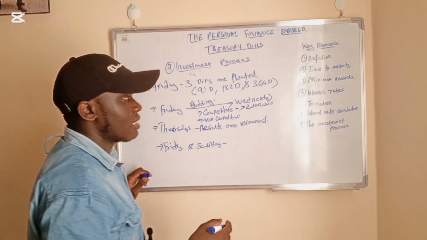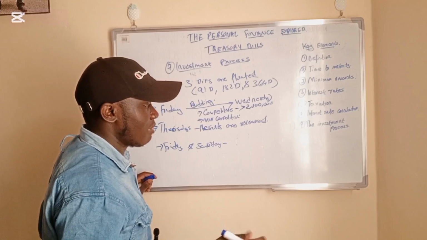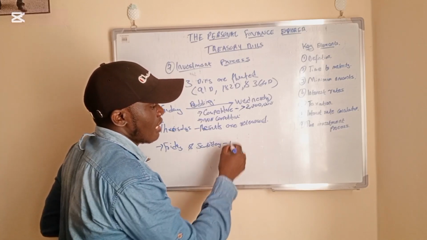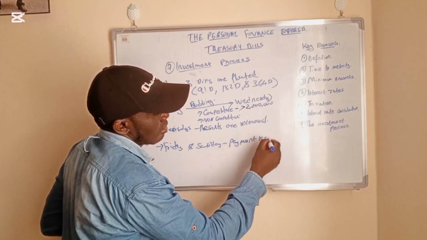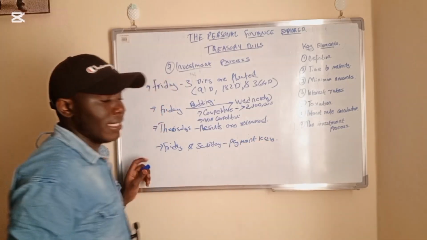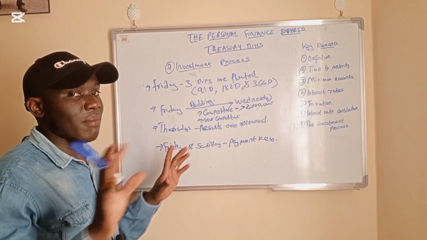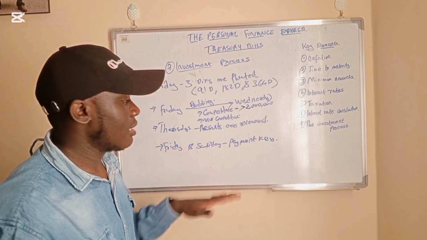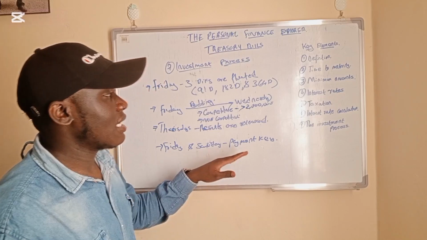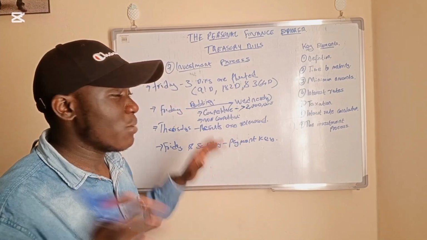there is something that was introduced by the CBK a few months ago that we call the payment key. So this is a code that looks like an M-Pesa code. It looks like that M-Pesa number, the way it has a combination of alphabets and numericals. It looks something like that. The payment key. That is the payment key that is directly connected to your bid.